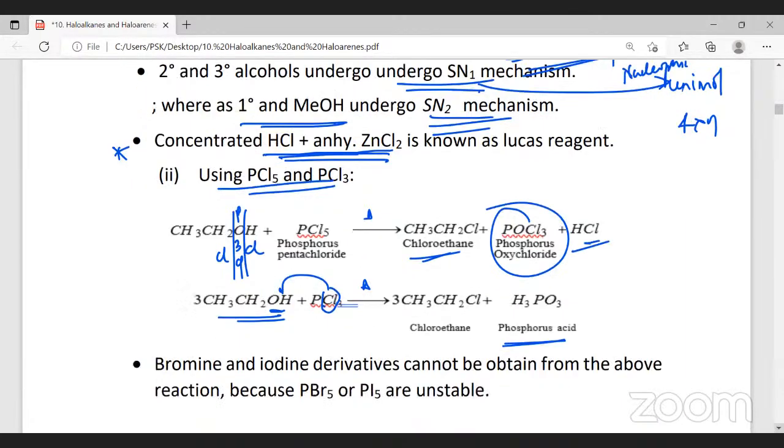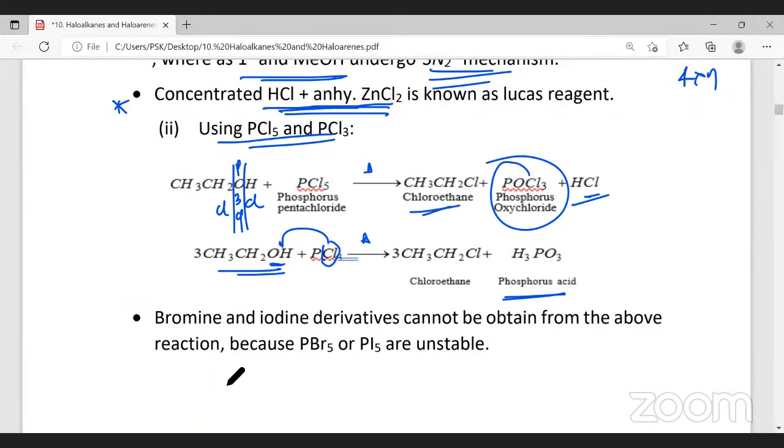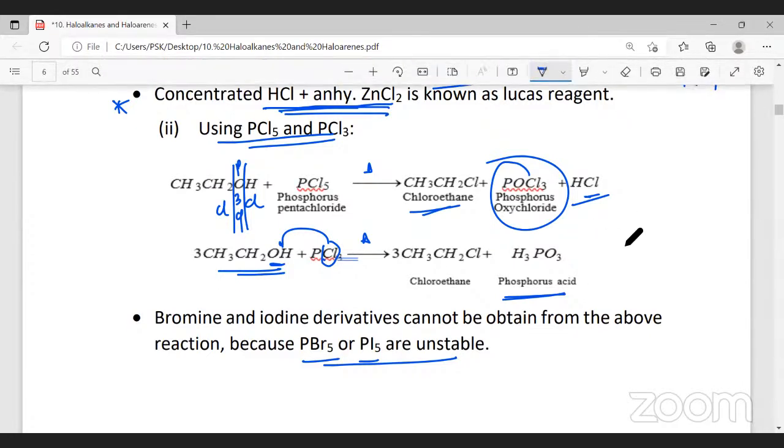Bromine and iodine derivatives cannot be obtained from the above reaction because PBr5 and PI5 are unstable. Phosphorus trichloride is more stable. Phosphorus pentabromide and phosphorus pentaiodide are not stable. So we learned the preparation of alkyl halides: one is from alkanes, the second one is from alkenes, and the third one is from alcohols. So many methods we have learned.